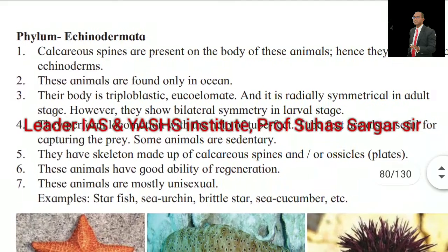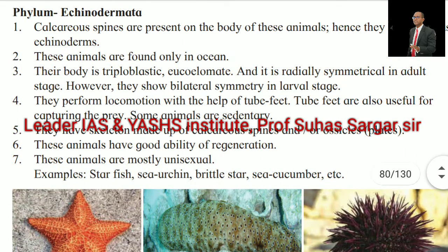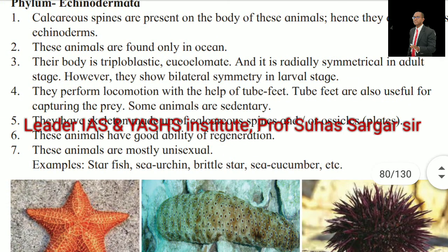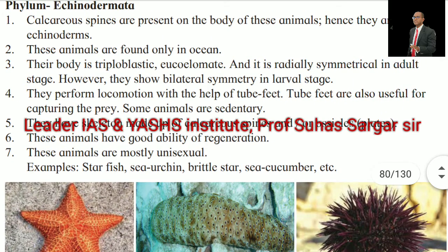Phylum Echinodermata. The calcareous spines are present on the body of these animals, hence they are called echinoderms. These animals are found only in the ocean. Their body is triploblastic, eucoelomate, and it is radially symmetrical in the adult stage. However, they show bilateral symmetry in the larval stage. They perform locomotion with the help of tube feet. The tube feet are also useful for capturing prey.